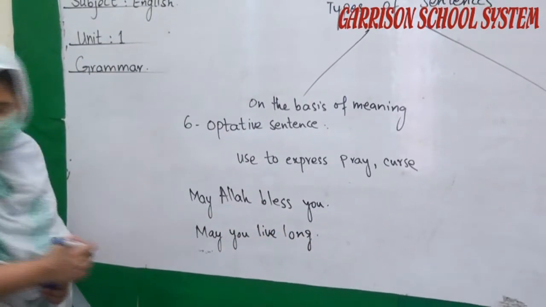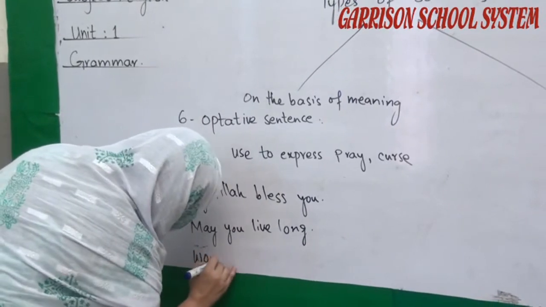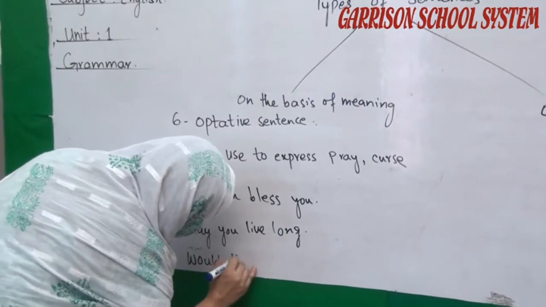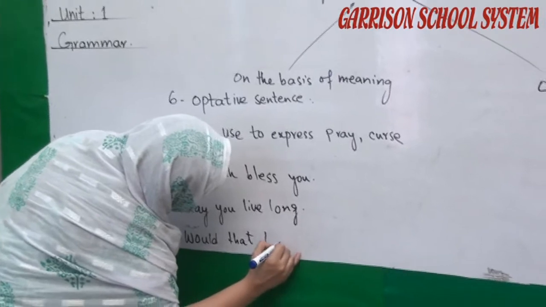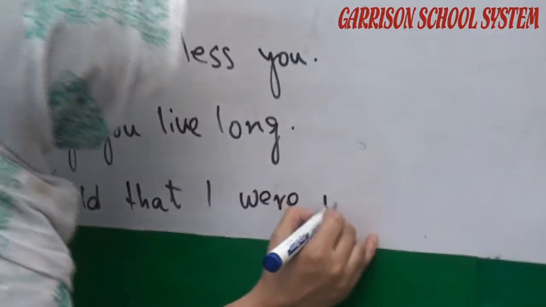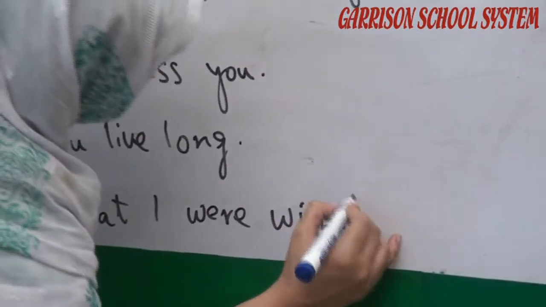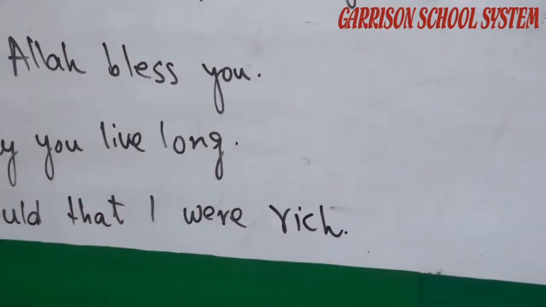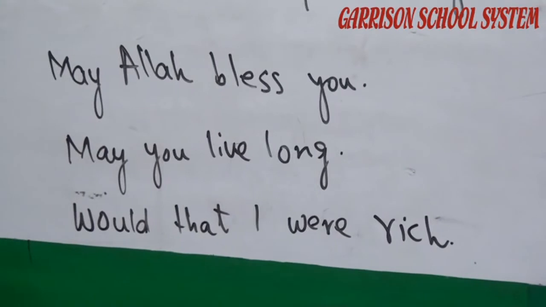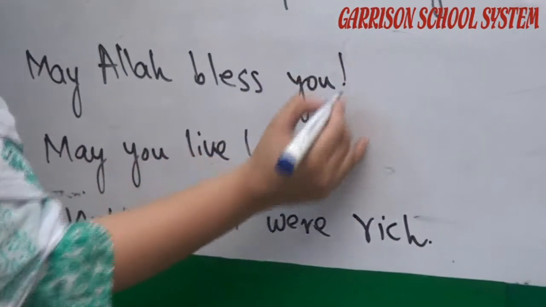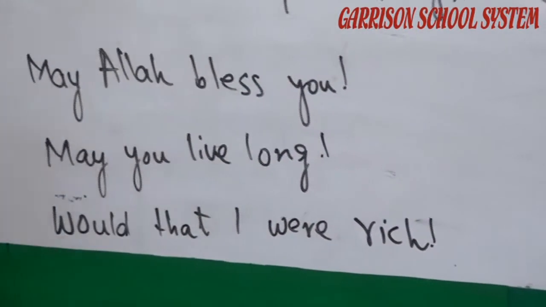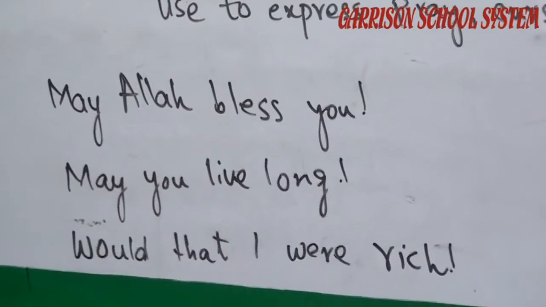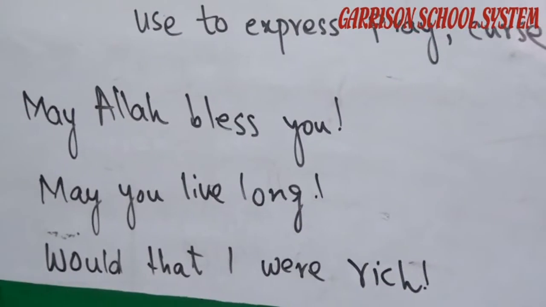Would that I were rich. This one is a wish. Would that I were rich. So these are the optative sentences, which sometimes end with an exclamation mark.